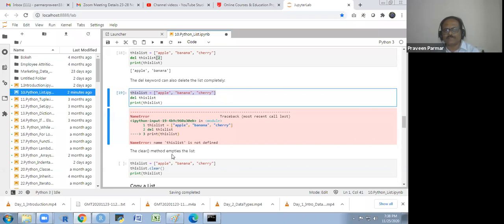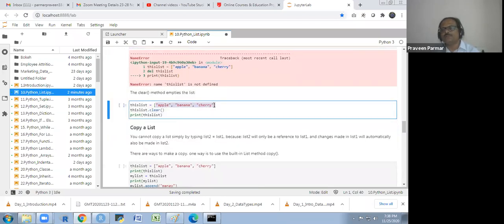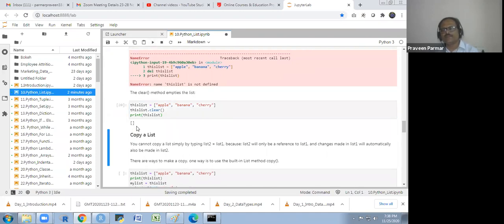And there is a clear method. Clear will clear these items from the list and you will get a blank list as a result. It will clear all the items from the list, and you will get the blank list. So, list.clear(). You will get the blank list. Does that make sense to everyone? Yes, sir. Okay.